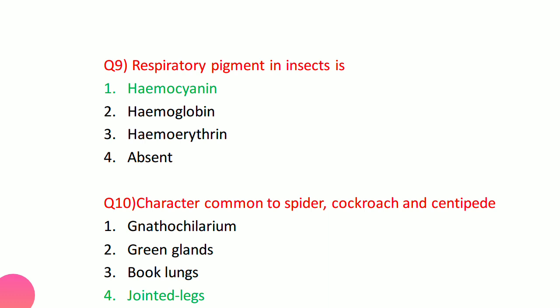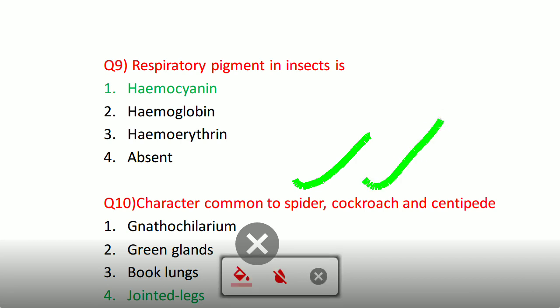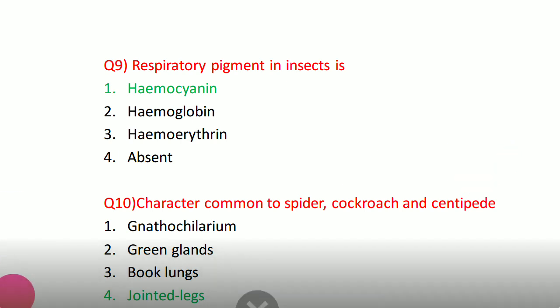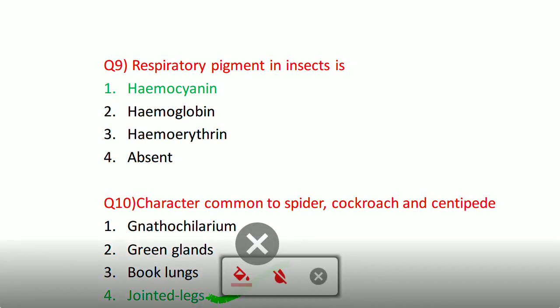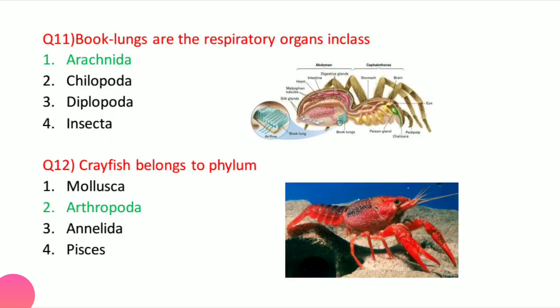Now coming to the next question, characters common to spiders, cockroaches and centipedes. First of all, tell me the classes. Spiders belong to the class Arachnida. Cockroaches belong to the class Hexapoda, or we can say Insecta, which is the largest class in this animal kingdom. And centipedes, you all know the Chilopoda with 100 legs. So they all have one common character which is jointed legs, which is the phylum Arthropoda character, the main character of them only.